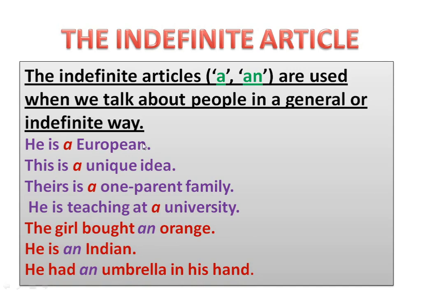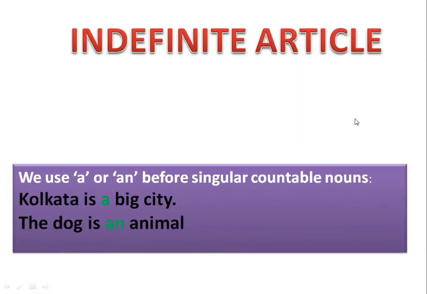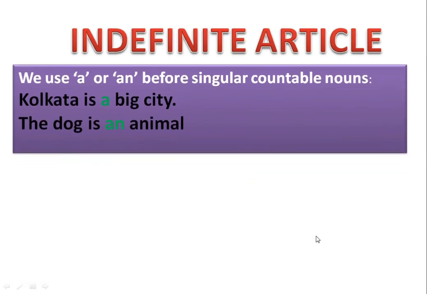You see, all these sentences show that we are talking about people in an indefinite way, not a definite way. Okay, so when you are talking about people in an indefinite way, we use the indefinite article a or an. We have already learned the rules for where to use a and where to use an. Let us know more about the uses of the indefinite article.